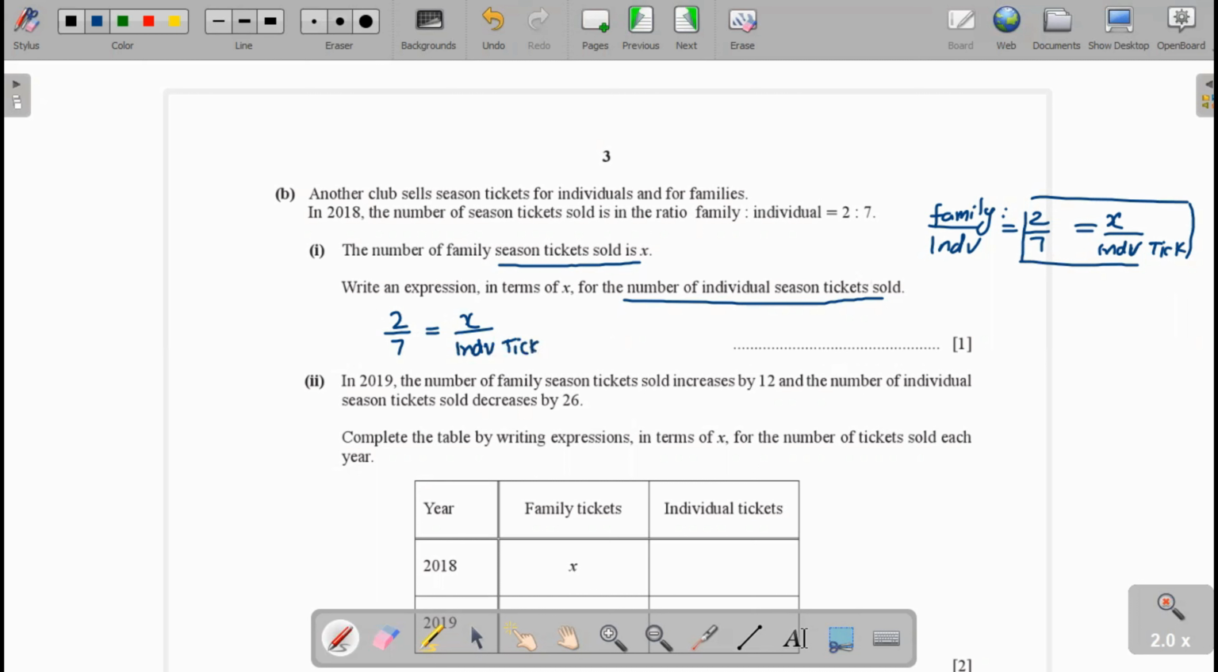We can write it as individual tickets sold, that is equal to, cross multiply, 7x multiplied by 2, and we get individual tickets sold that is equal to 7x over 2. This is the answer, 7x over 2.